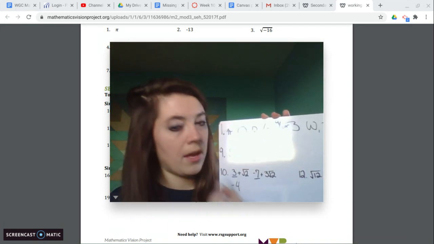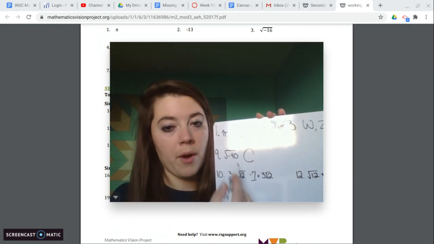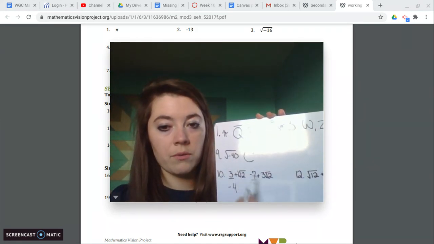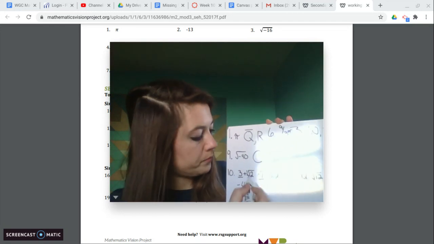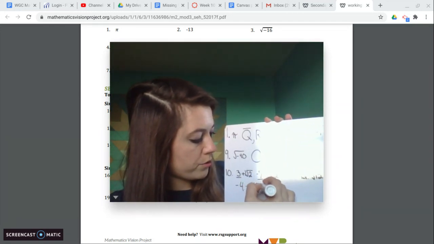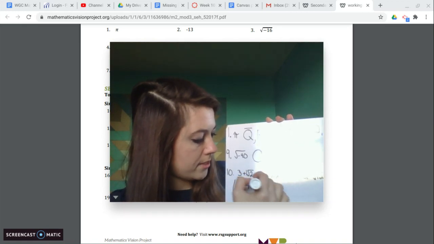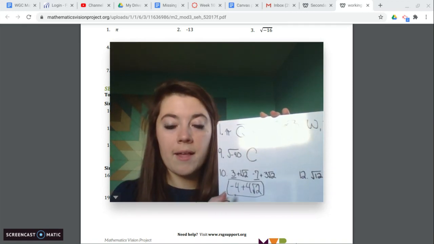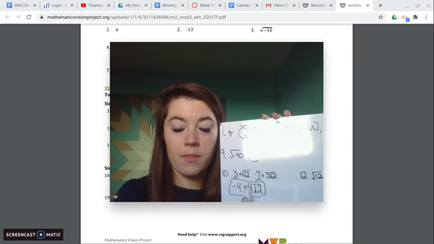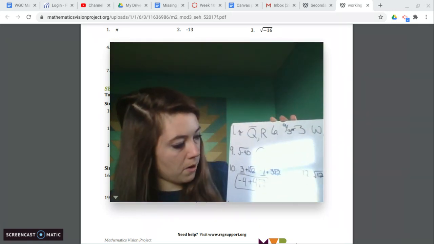Then we have, and remember, anytime, just like with variables, if you have just the root, it's a 1 root that value. So 1 root 2 plus 3 root 2. So 1 plus 3 is 4, so plus 4 root 2. This is our answer. We can't simplify this any further. We want to leave it just like this. We want to keep the radical in our equations, okay?